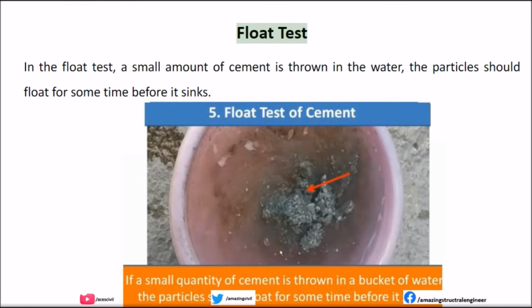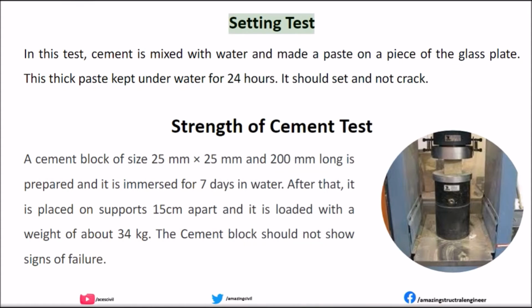Float test. In the float test, a small amount of cement is thrown in water. The particles should float for some time before they sink. Setting test. In this test, cement is mixed with water and made into a paste on a piece of glass plate. This thick paste is kept under water for 24 hours. It should set and not crack.